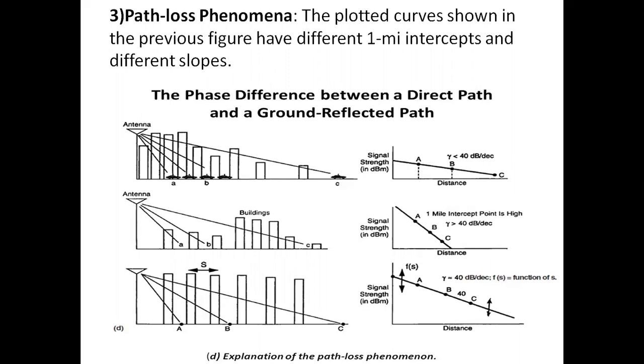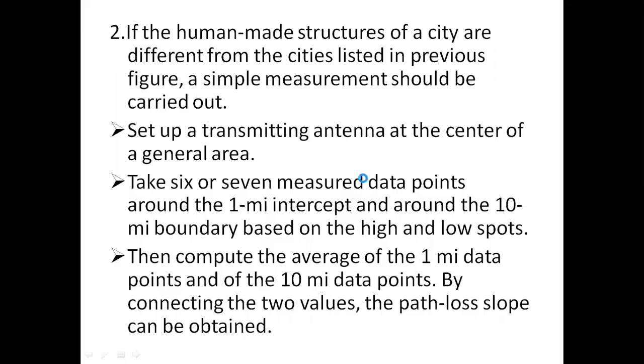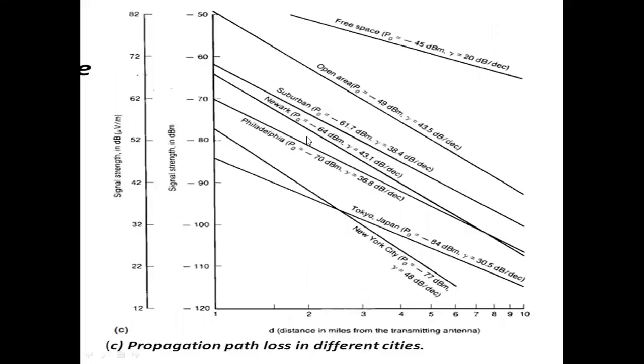So when the base station antenna is located in the city, the 1 mile intercept could be very low. If our base station is in the city, it is nearer to the buildings, and at this position the 1 mile intercept is very low, and the slope is flattened like this curve, like the flattened Tokyo curve in this figure.